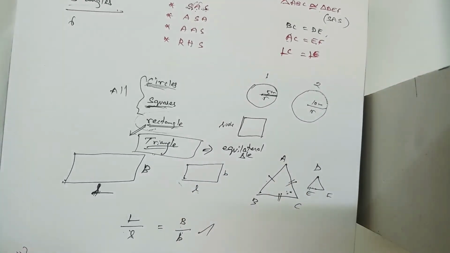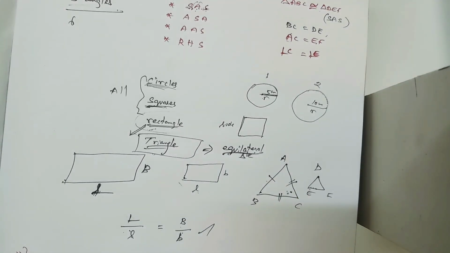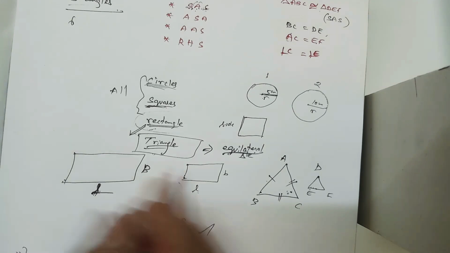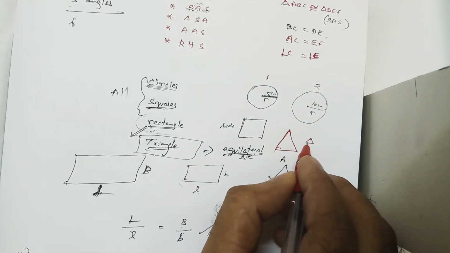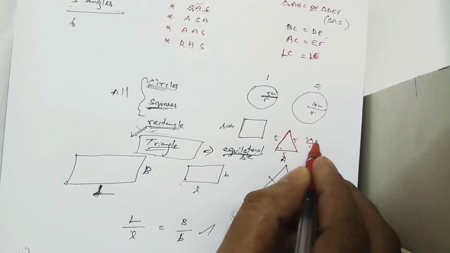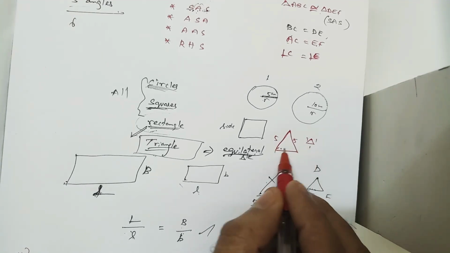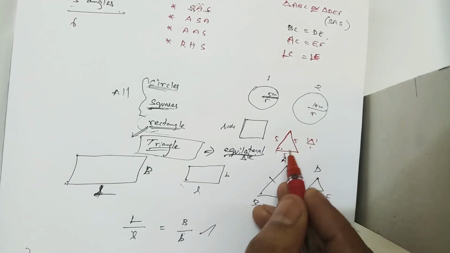Because all three sides are equal, we don't have three different measurements, right? We have only one measurement, only one side. So for a big equilateral triangle and a small equilateral triangle, say this one is 5 centimeter and this one is 1 centimeter, the ratios should be equal. These two triangles are similar, right?